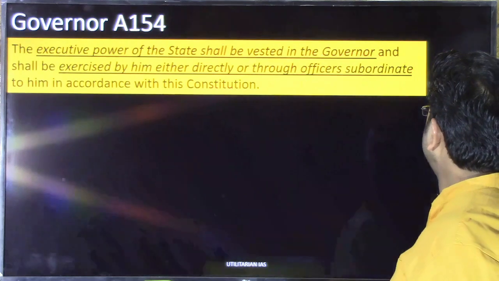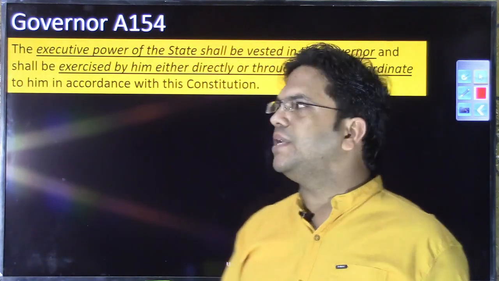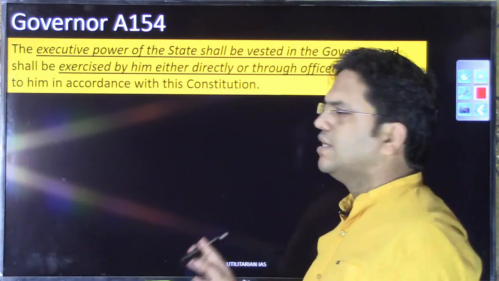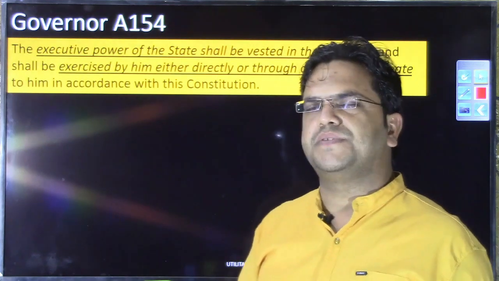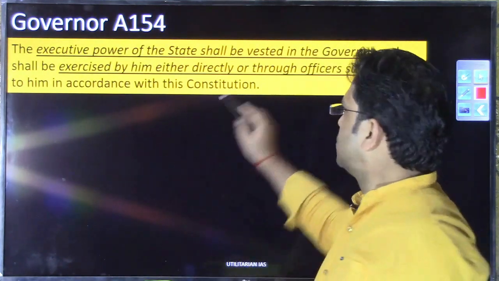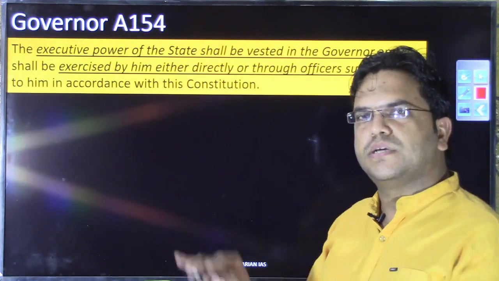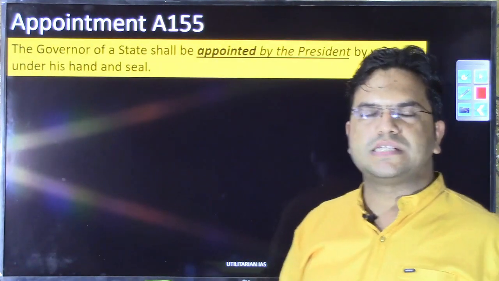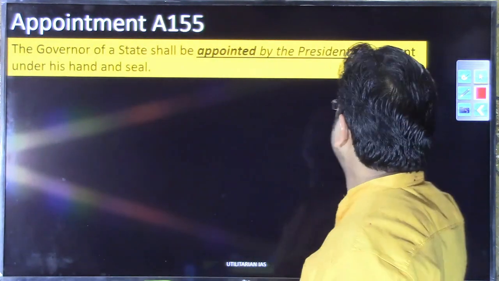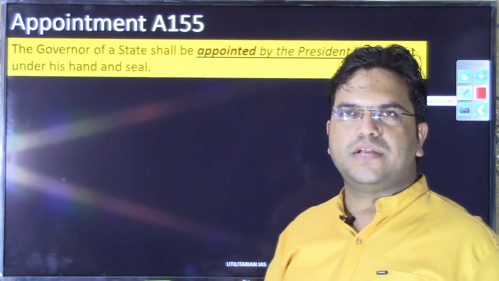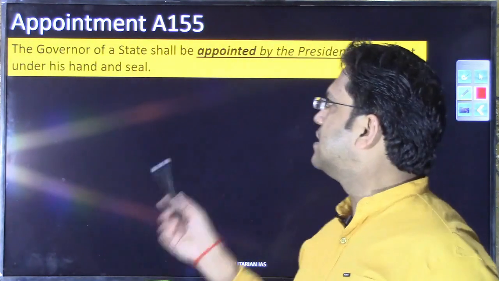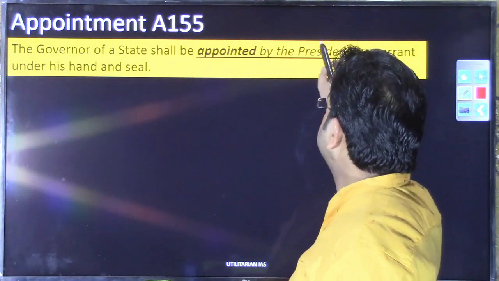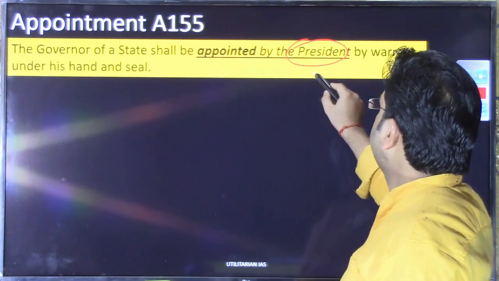Now we are moving to the next article, and we are not spending much time deliberately, because what is the meaning of executive power being vested in the governor, we already discussed widely when discussing the president. So you can simply take it as a revision measure for the power of the president as well. Now let us discuss the appointment of the governor. It is article 155 which deals with the appointment of the governor. If you can see on the screen, article 155 reads that the governor of the state shall be appointed by the president, right? And as soon as it says he shall be appointed by the president, what does it mean?